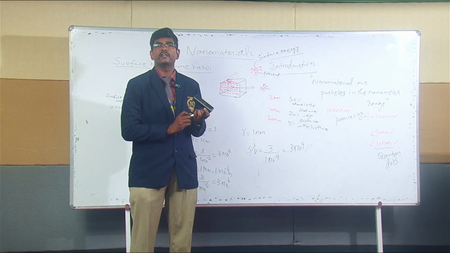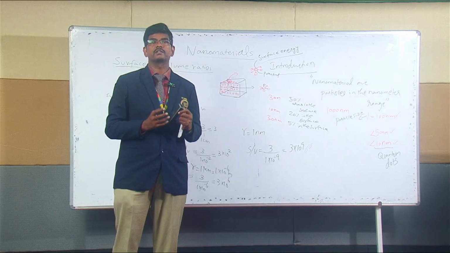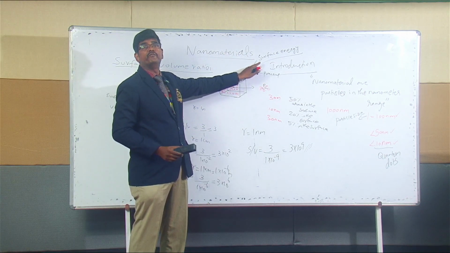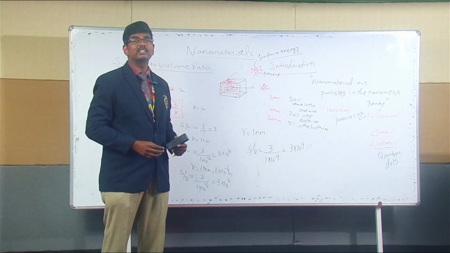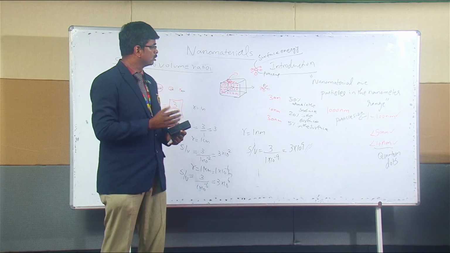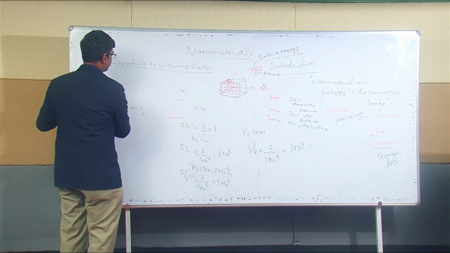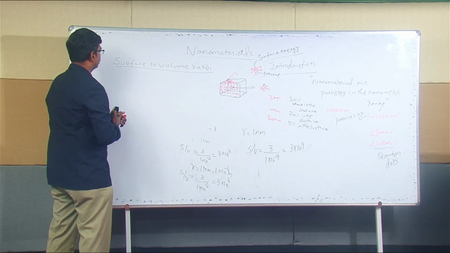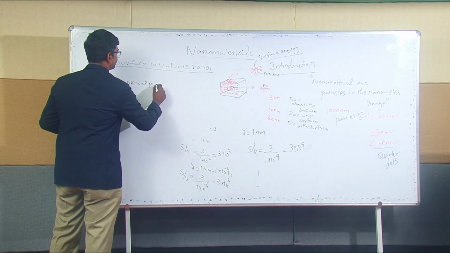So as the particle size reduces, you can see more atoms on the surface, and if there are more atoms on the surface, definitely it will have a very high surface energy when compared to the bulk material. That is the specialty of nanomaterials. That's why nanomaterials are special. That makes them a special material when compared to others, which gives all the behavior. For example, you can talk about the optical behavior, or optical properties, right?